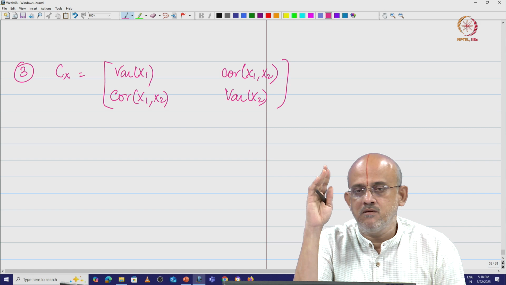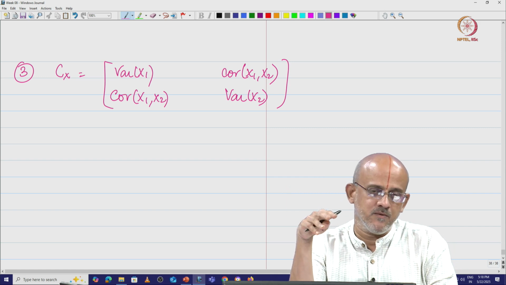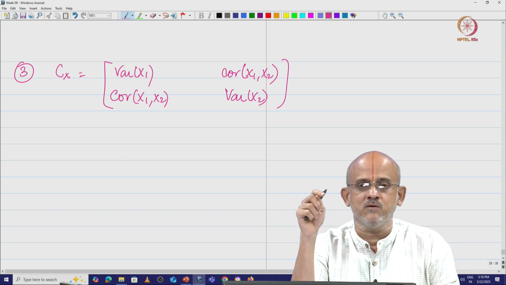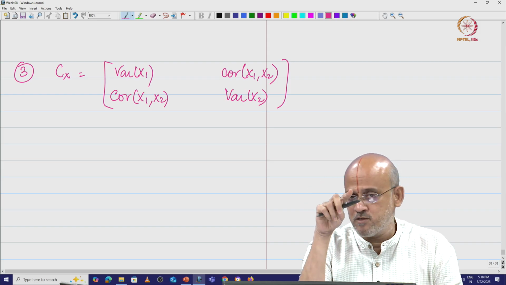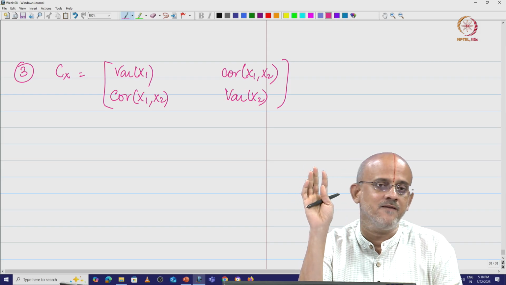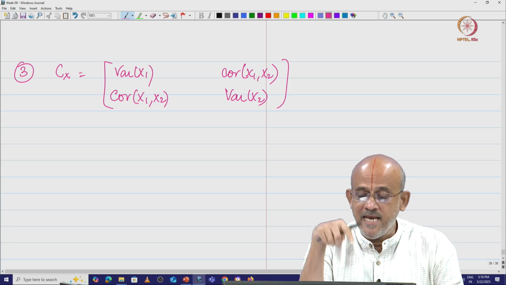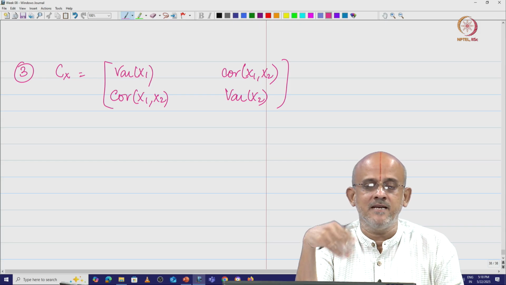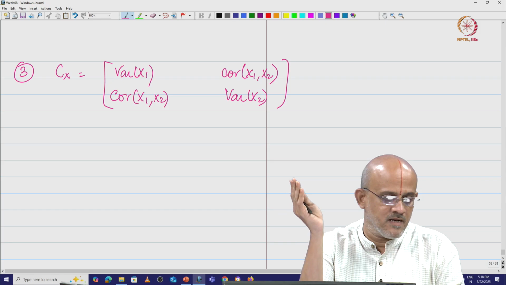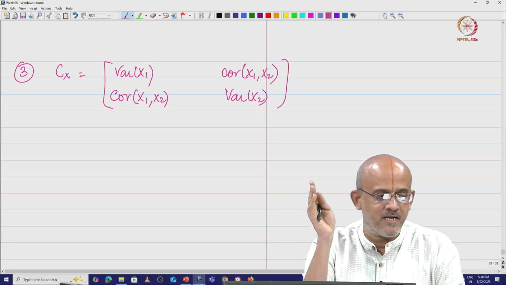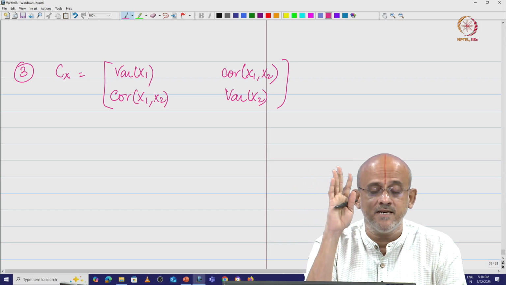Now, remember when we did covariance, we said that if the covariance is 0, then the random variables are uncorrelated, and we also said that independent random variables will have covariance 0. In this case, if the off diagonal elements are 0, we get the covariance matrix of uncorrelated random variables.